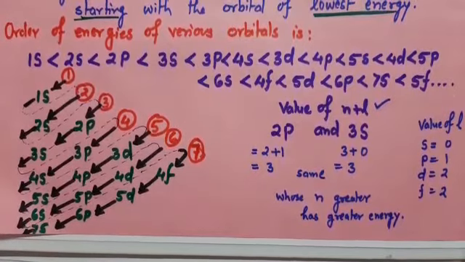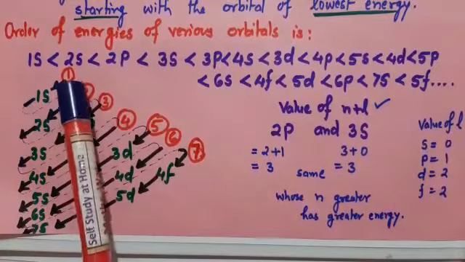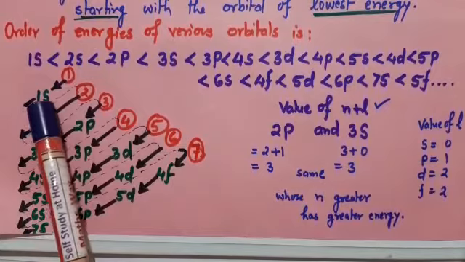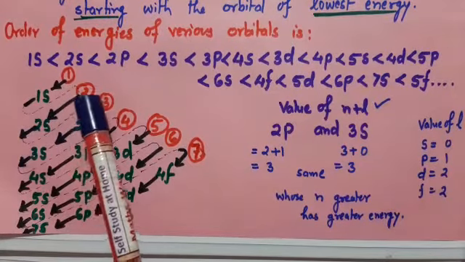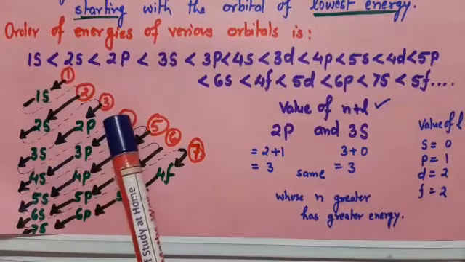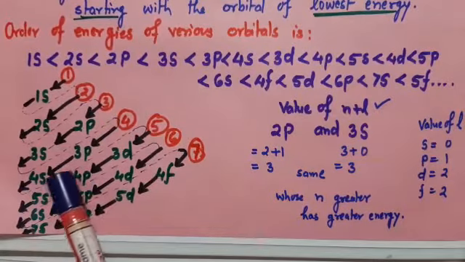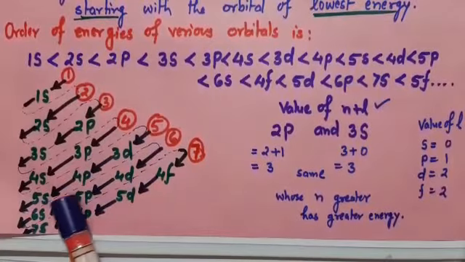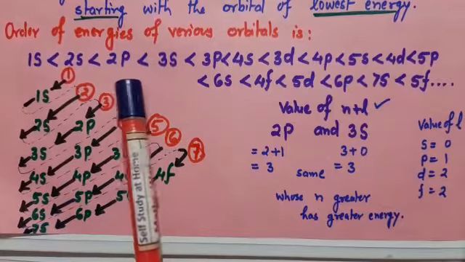In this manner you will write, and you start from here, 1s, then you return from this direction, 2s, then after 2p, 3s, then as energy increases, 3p, 4s, then from here 3d, 4p, 5s. In this manner you will move and make this series.